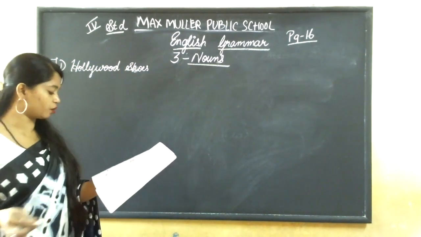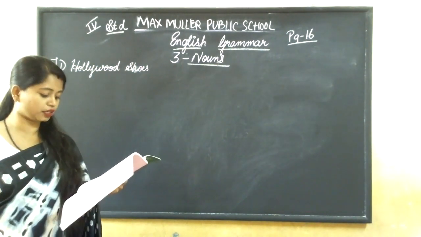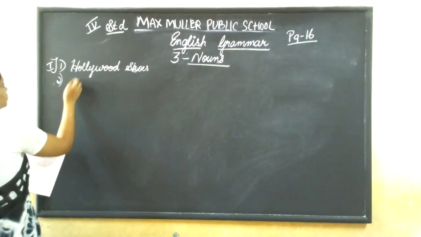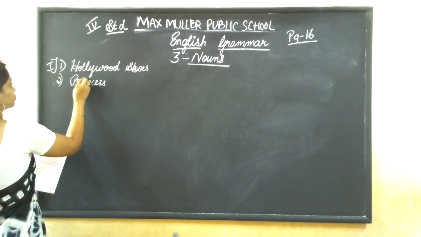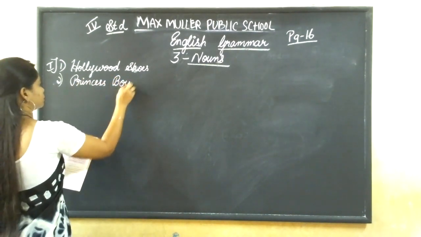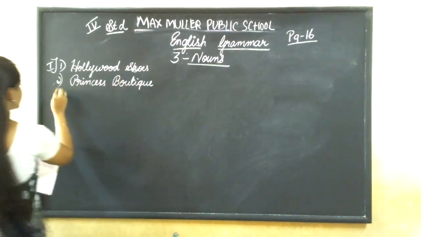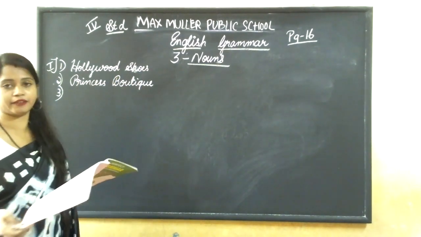Next one. Anne wants to buy clothes for a party. She wants to buy clothes itself. So where will she go? She'll go to Princess Boutique. Next, Bindu wants to buy a gift.